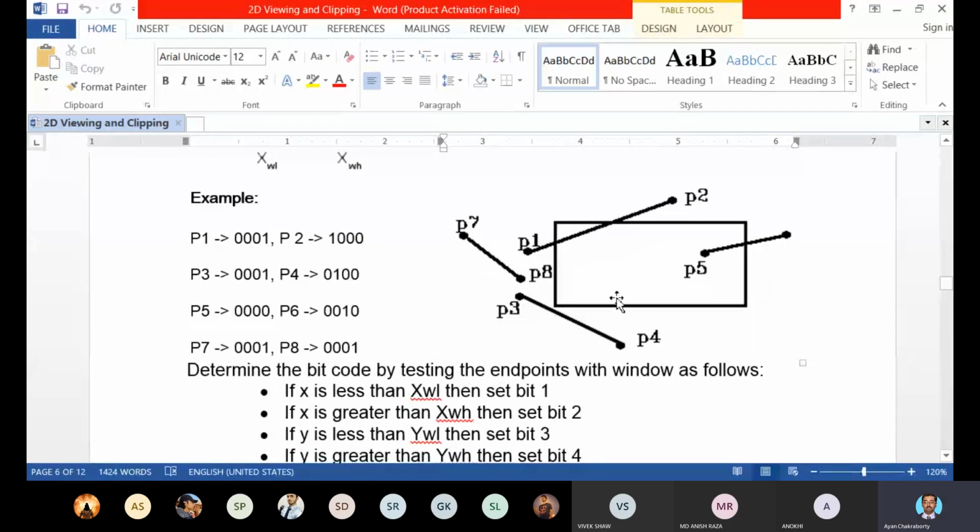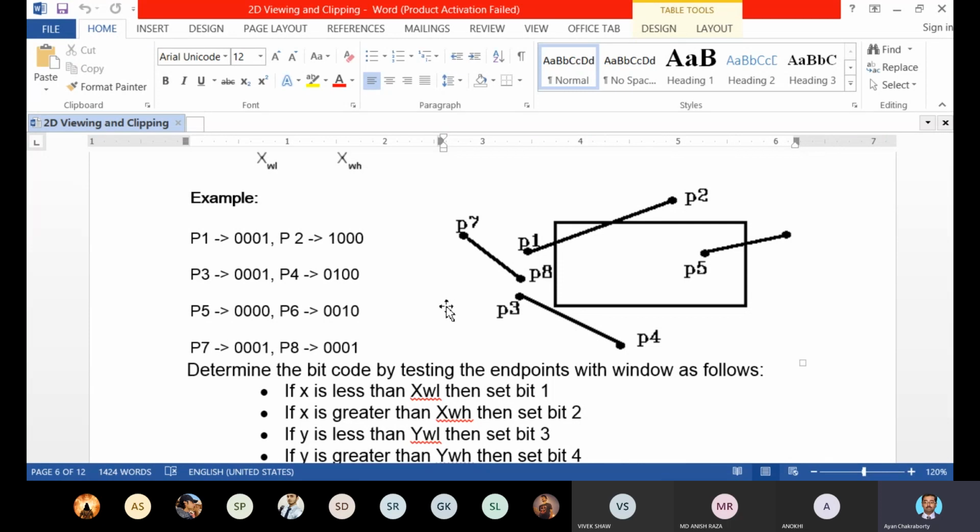Take this example again. Consider the line P3, P4. This line has two endpoints, P3 and P4. So let's check the region code for the point P3.